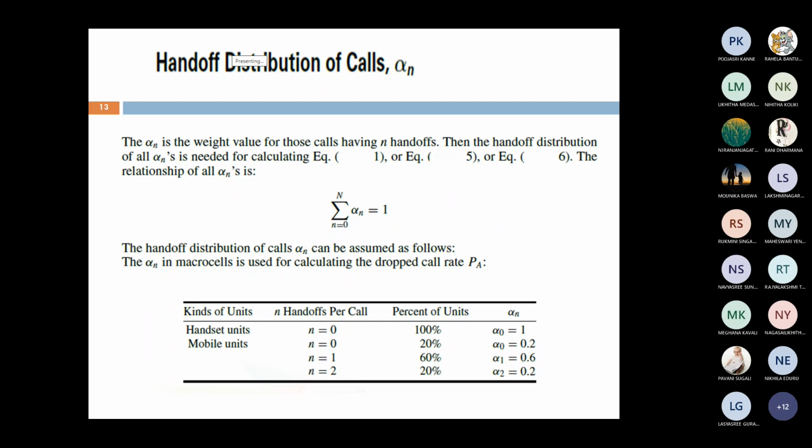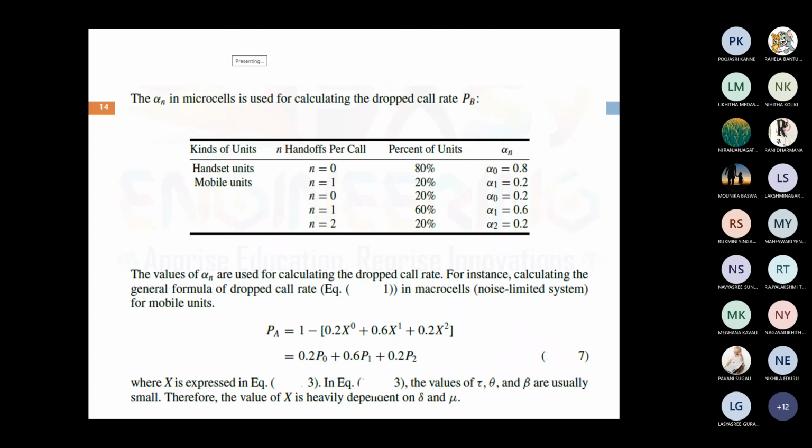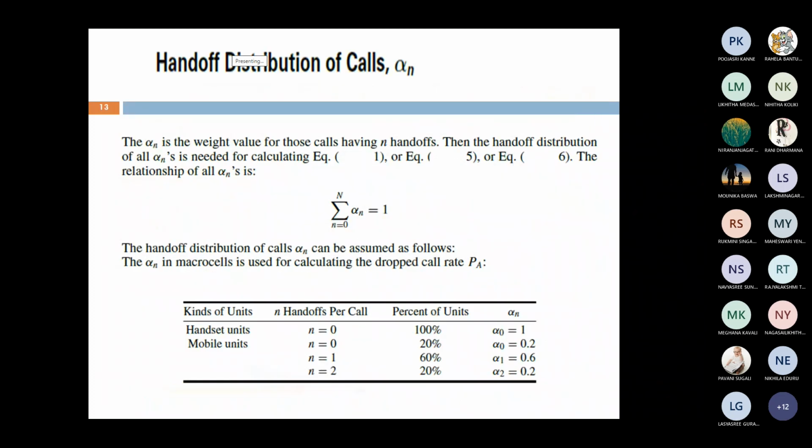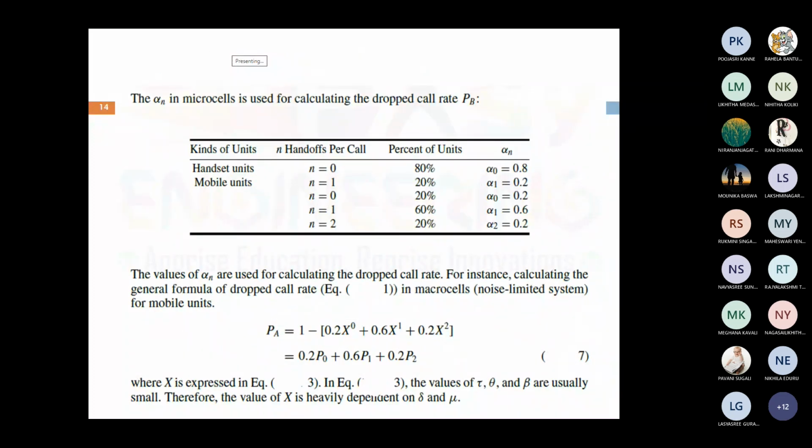Based upon this tabular column, we have to calculate the PA value. That is, what is the PA value? You have to calculate the summation of alpha n times of x power n. That is PA, which is equal to 0.2 times of x power 0 plus 0.6 times of x power 1 plus 0.2 times of x power 2. Suppose we assume that x power 0 equals P0, x power 1 equals P1, and x power 2 equals P2. Then automatically PA is equal to 0.2 times of P0 plus 0.6 times of P1 plus 0.2 times of P2. This is the calculation of PA.